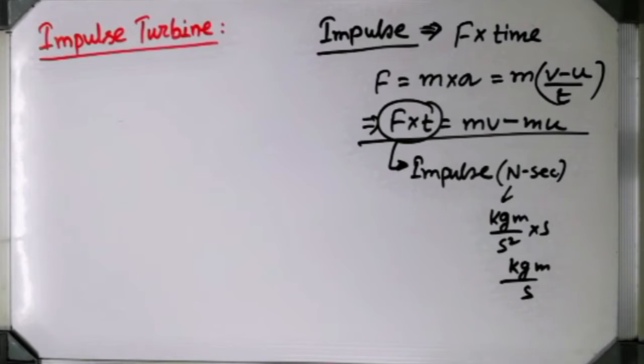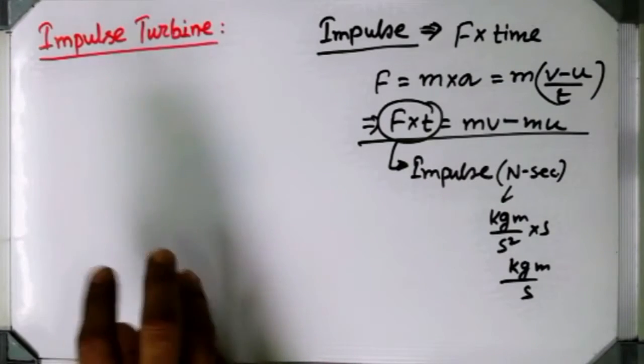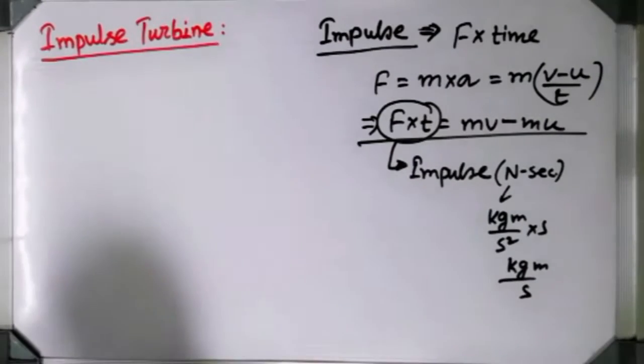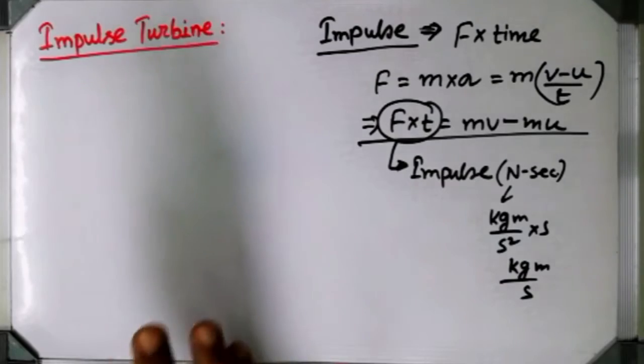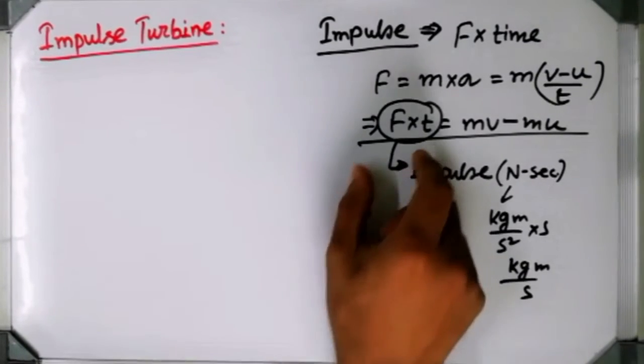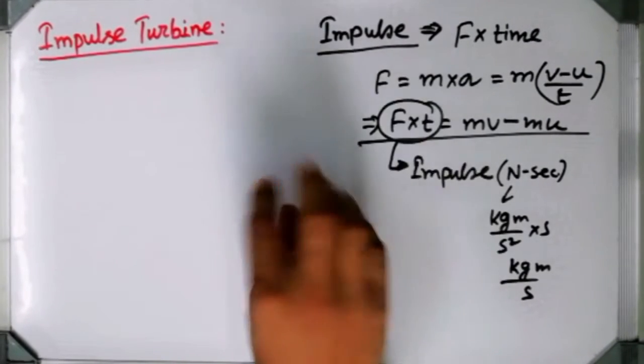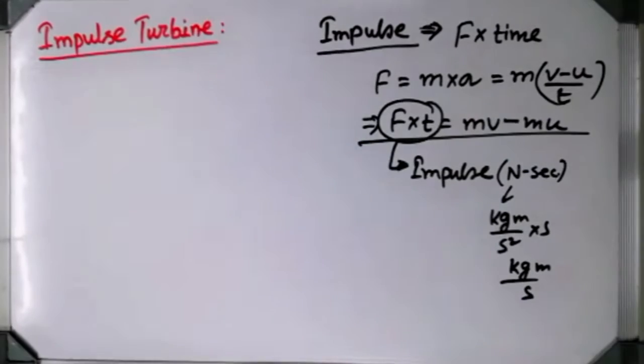By making the surface very smooth, you can reduce the friction, but obviously it cannot be zero. So due to the drop of velocity inside the turbine blade, the momentum of the steam will drop, because the steam is the working fluid over here. So that momentum drop creates an impulse, and due to that, the turbine is bound to rotate.